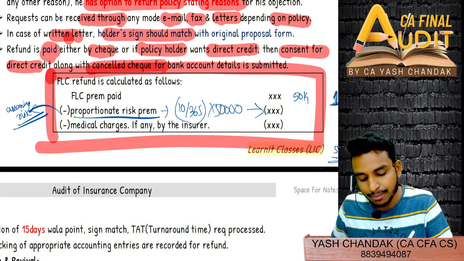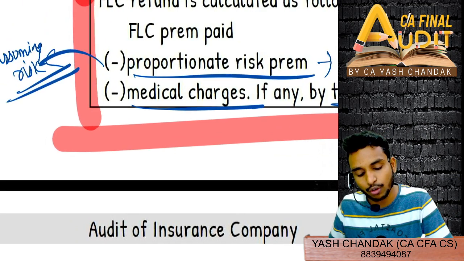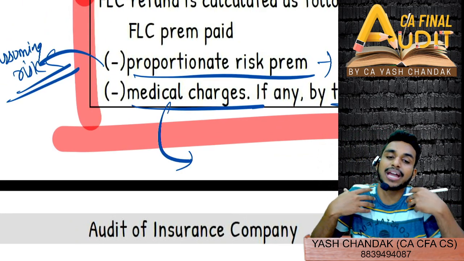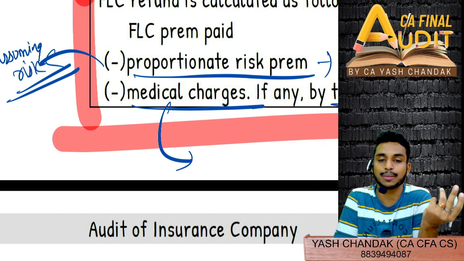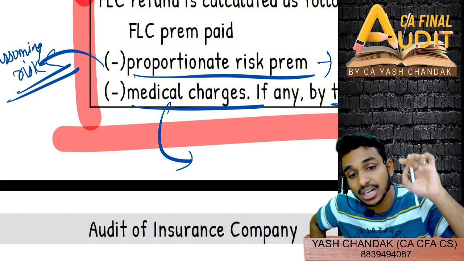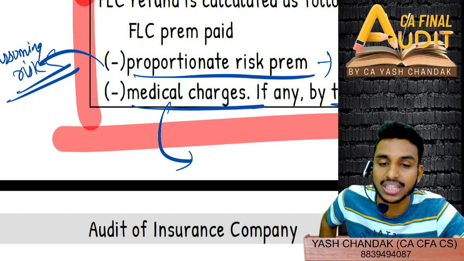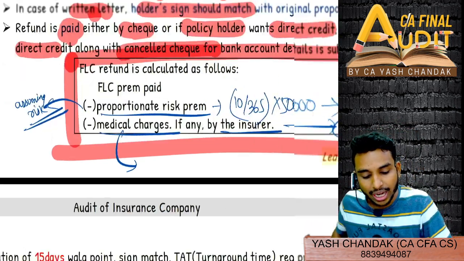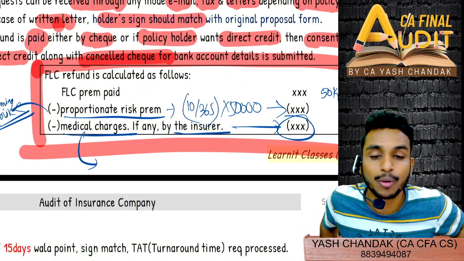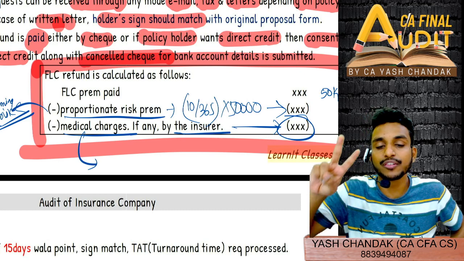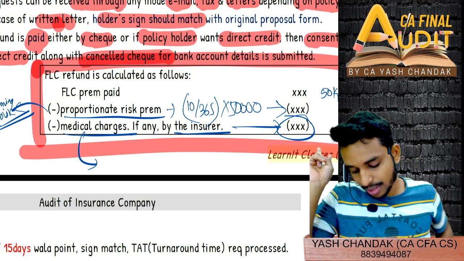10 days. Similarly, medical charges, if any have been incurred by the insurer, will also have to be reduced. Suppose I have to get my heart checkup or any sort of checkup, then I go to the insurance company, because the insurance company will be doing the health checkup. But that health checkup is a cost incurred by the insurance company if you are taking up the policy. If you are not taking up the policy, if you are returning the policy, then that cost will be transferred to you. And how will they transfer? They will simply reduce the refund amount of the premium paid. They will reduce the refund amount by two things. Firstly, the proportionate risk premium. Secondly, your medical charges.